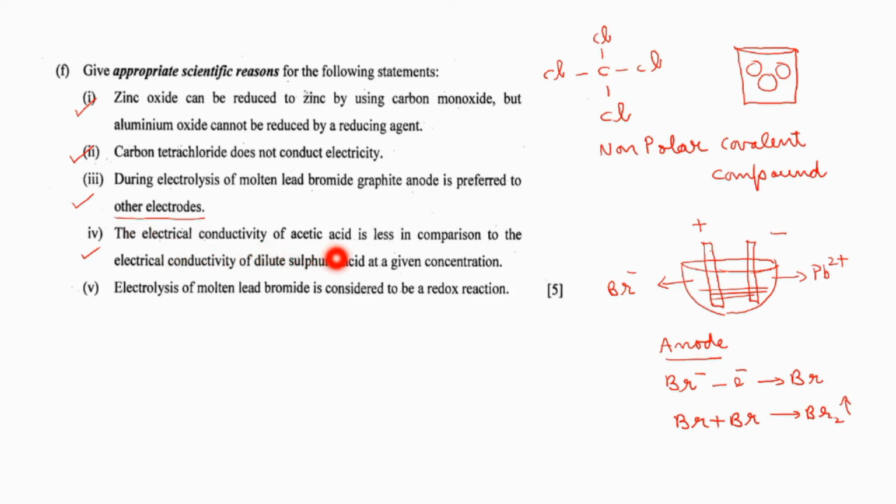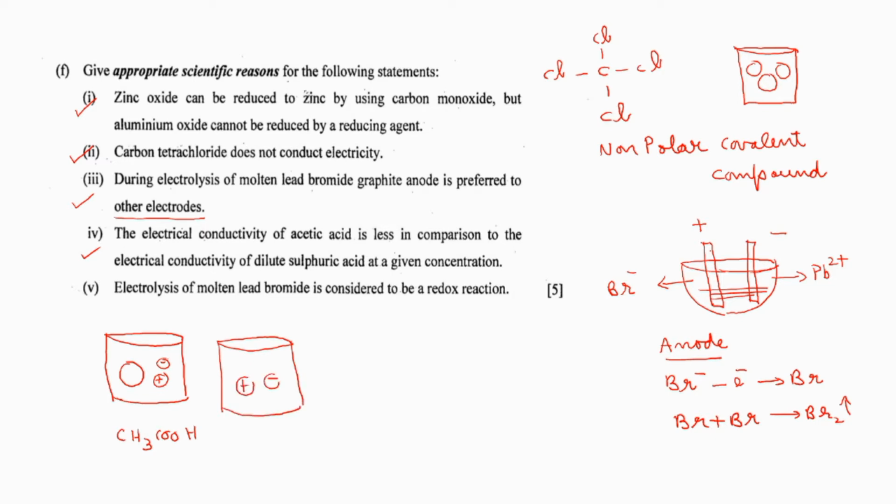The electrical conductivity of acetic acid is less in comparison to the electrical conductivity of dilute sulfuric acid at a given concentration. Acetic acid is an organic acid. That means it is a weak acid. What do you mean by that? It will be existing in the aqueous solution as molecules and ions also. Very less number of ions will be present and more molecules will be present. Correct? Whereas sulfuric acid is a strong acid. In its aqueous solution, it will be existing as ions as it is completely ionizing in the solution.